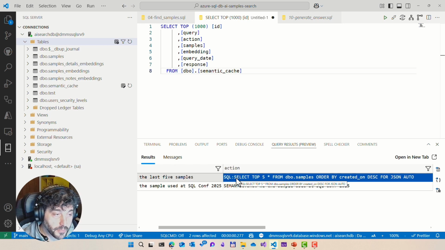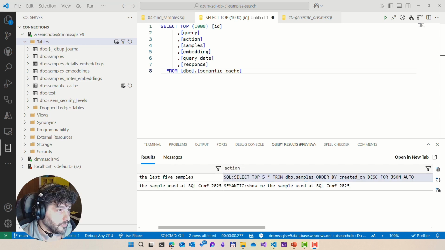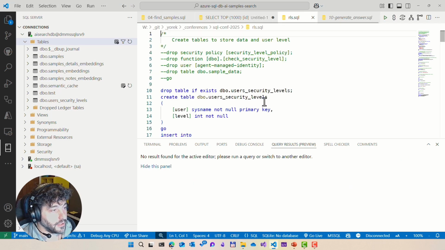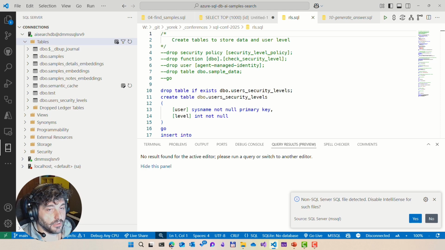Now, this brings me to a very important discussion about security. Let me open a file that shows you the importance of row-level security here, and why it's so important that you start to take a look at that. And gladly, we have it in Azure SQL since a long time ago.